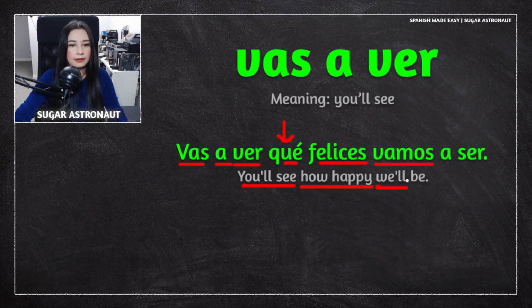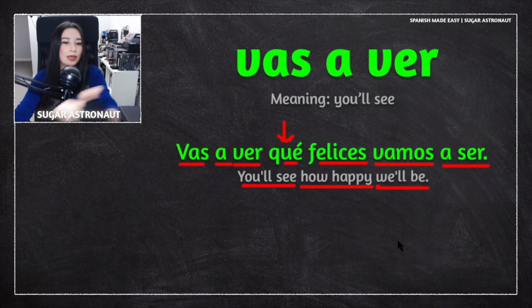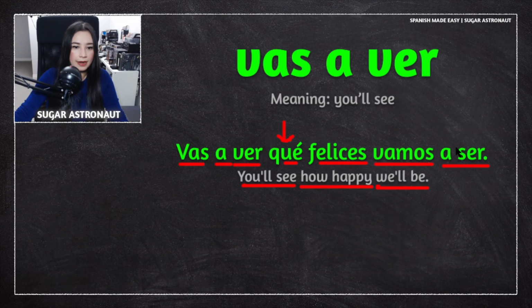When you say vamos a ser, this whole expression means will be, okay? Will be. I know that vamos can mean let's go, it can mean come on, but that little phrase, vamos a ser, means will be.